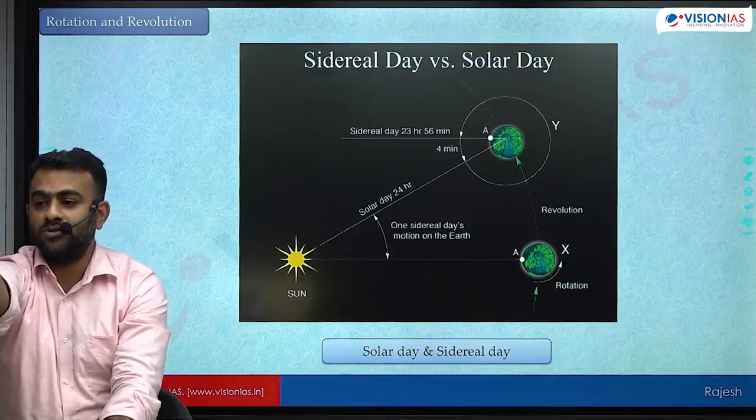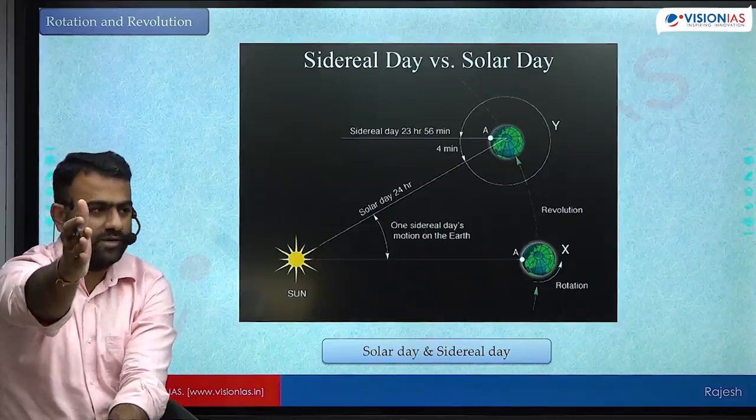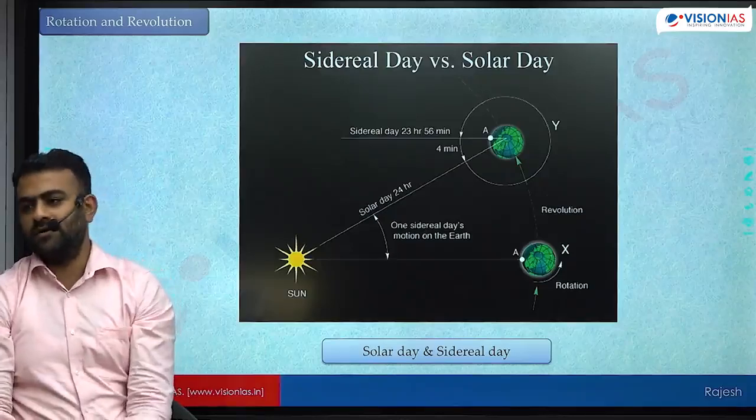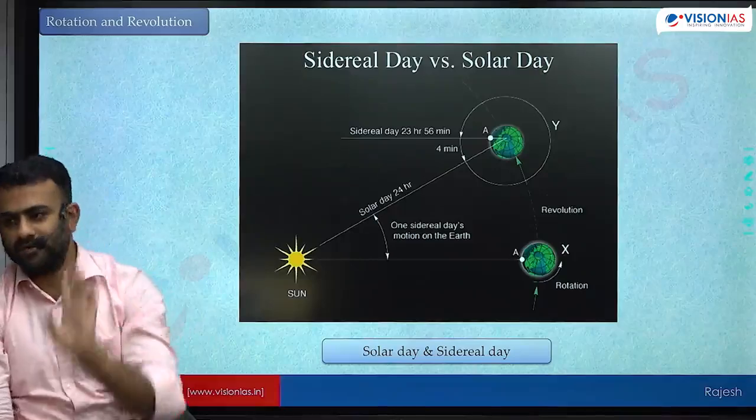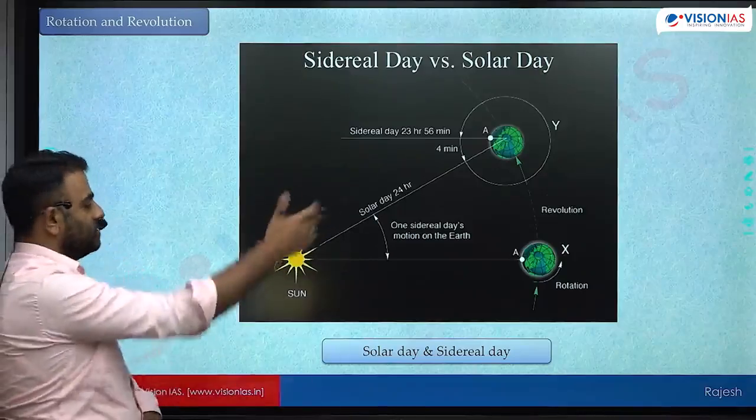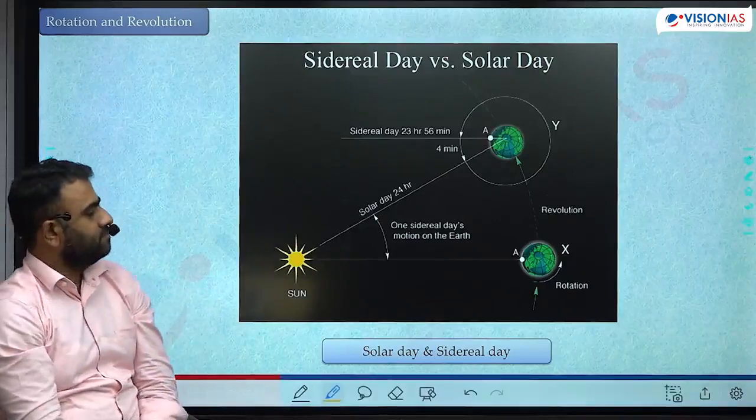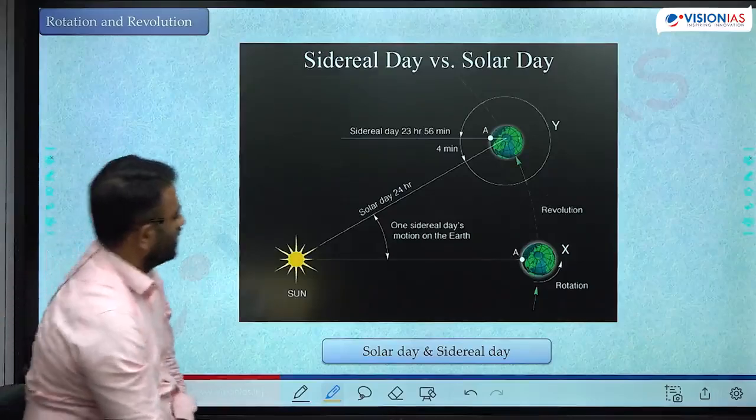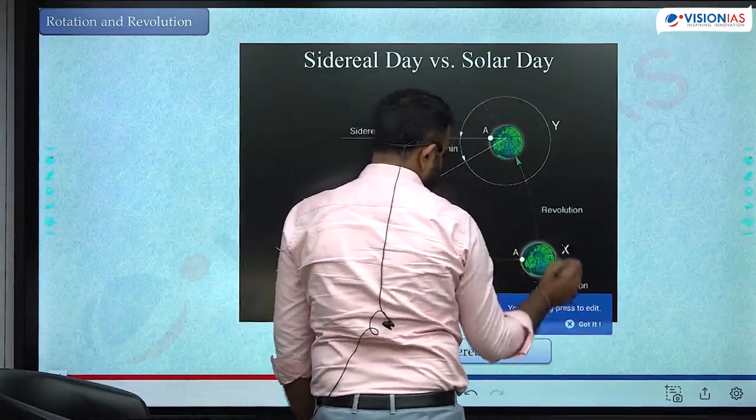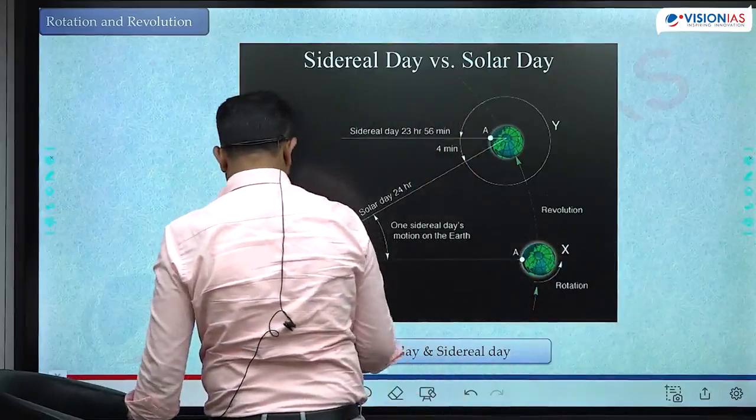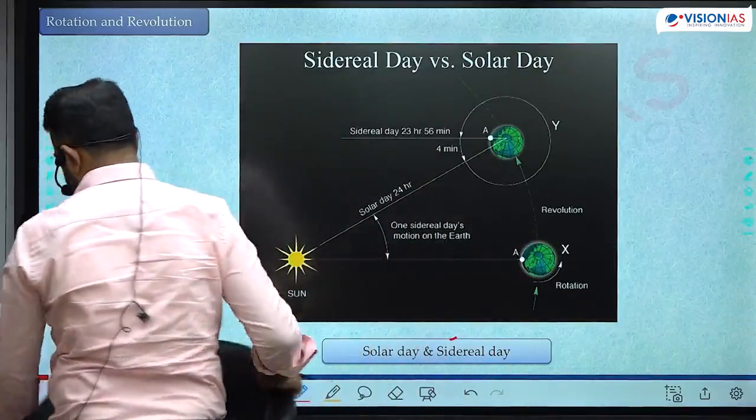You want to see sun back at the position, what do I have to do? I have to rotate a little bit more. You need 4 minutes more for that. This is what is solar day. To see the sun back at the same position is solar day. For that I need 24 hours. Okay, so that is what is explained here. By the time Earth completes 360 degrees of rotation, चलो इससे बेटर एक वीडियो है वो दिखाता हूँ आपको, उससे समझ आएगा.